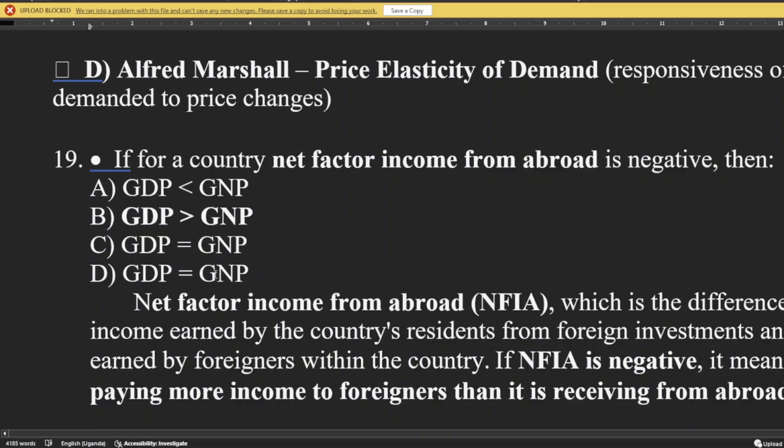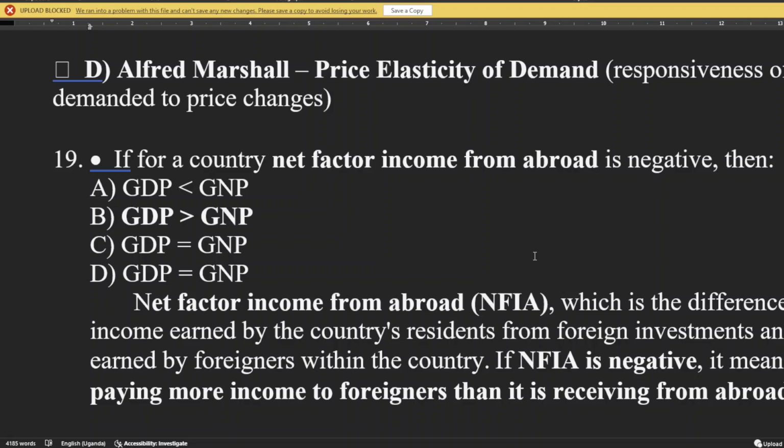Actually, the last two options are the same. But when is net factor income negative? First of all, we have to understand what net factor income is. It is the difference between income earned by the country's residents from foreign investments and income earned by foreigners within a country.